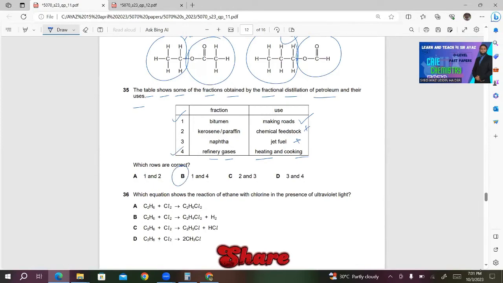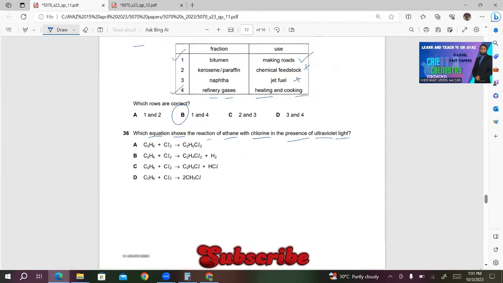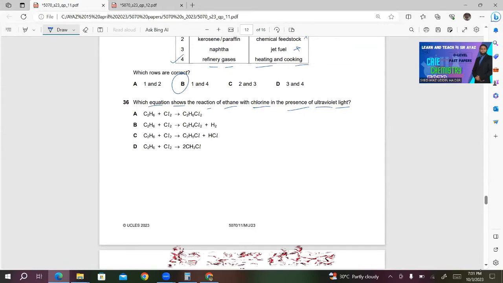Number 36. Which equation shows the reaction of ethane with chlorine in the presence of ultraviolet light? This involves the substitution of hydrogen atoms whenever alkane is reacted with halogen. So in A, choice C2H6 plus Cl2 gives C2H6Cl2. This is not substitution reaction. We are getting only one product. So this is wrong. Number B, C2H6 plus Cl2 gives C2H4Cl2 plus H2. This is also incorrect.